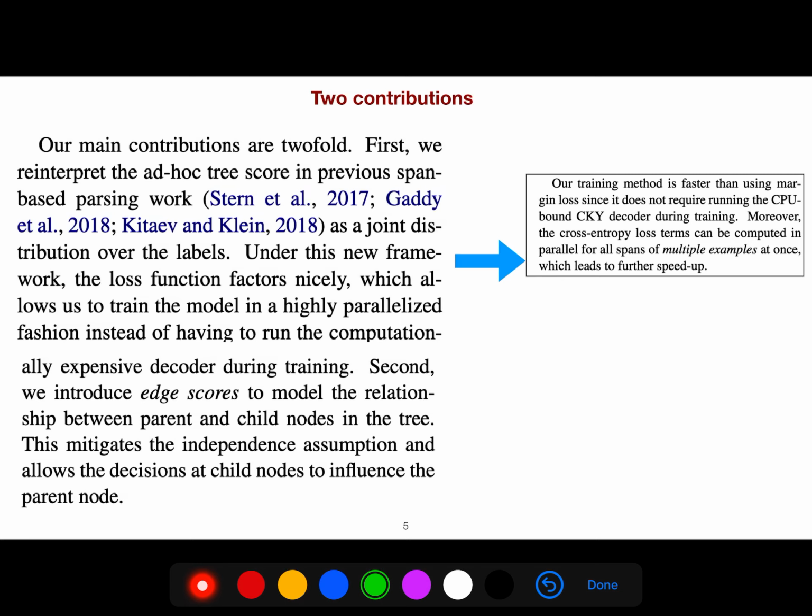We are just comparing the predicted label for each node to the gold label for each node. So it's just cross entropy classification. We just use the cross entropy loss.